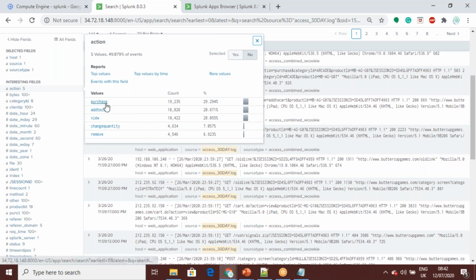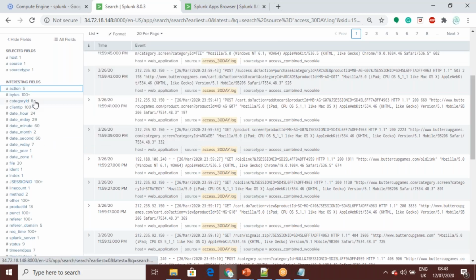You can see it here. Purchasing was done. Add to cart, how many counts, how many purchases were done, how many items are getting added, and view, change quantity, remove. So this is one of the things. What is the percentage level?